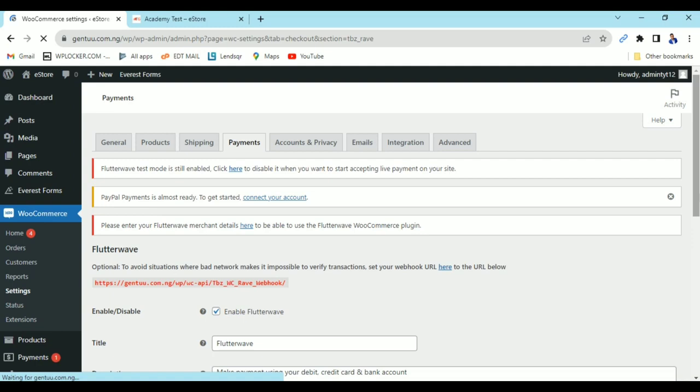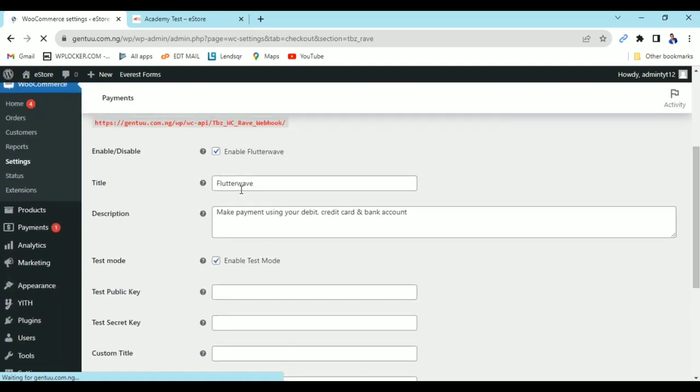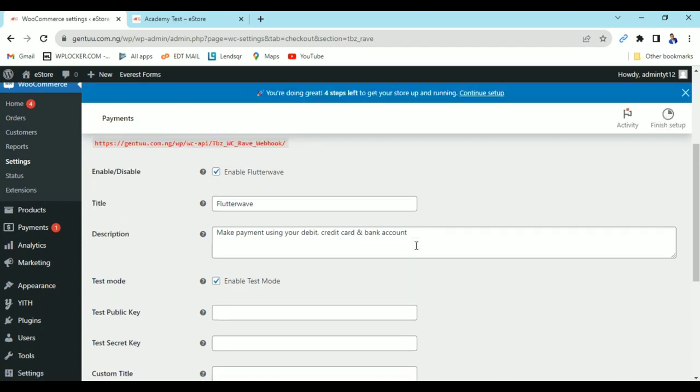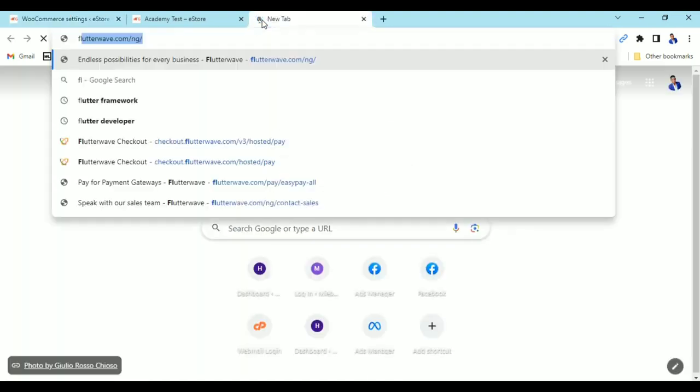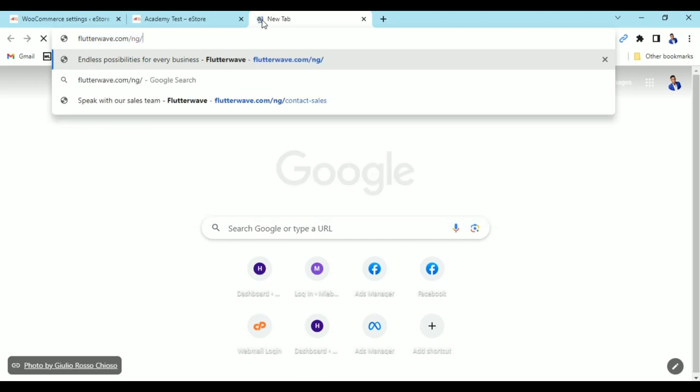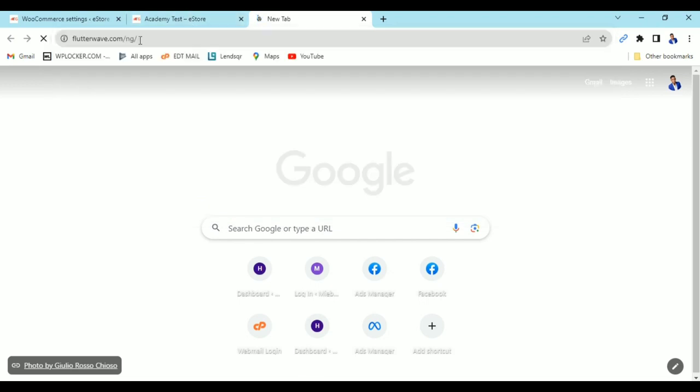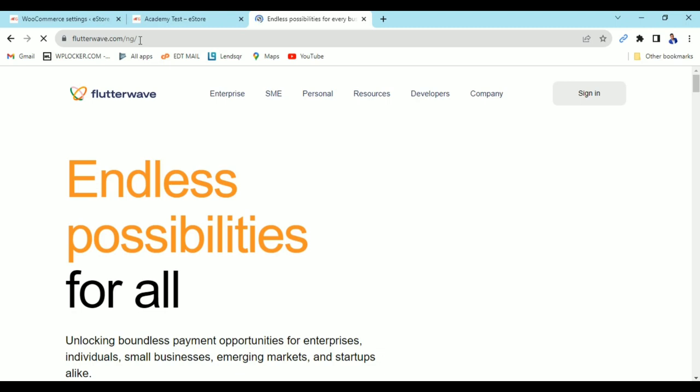Now you can see they are requesting that you enter your code here, your secret code. I'm just going to show you how I'm going to get my code, but I'm going to blind the screen because what we have there is very valid information, so I won't be able to display it. But I'm just going to show you the process. Flutterwave, this is the website, in case you want to sign up. Then I'm just going to log in right now.